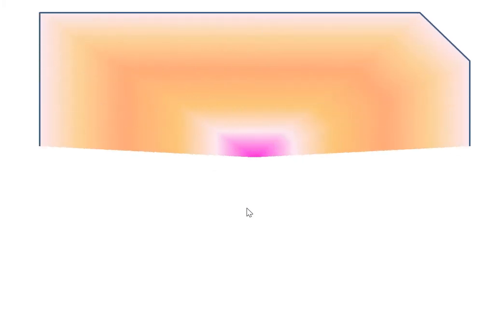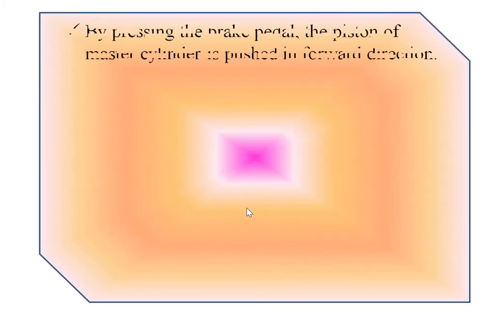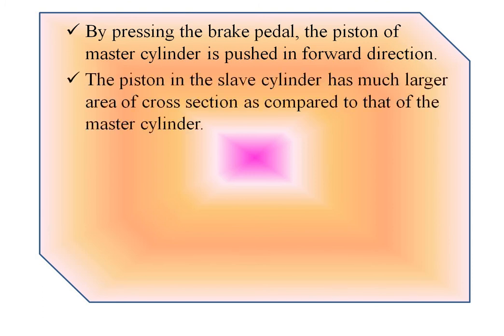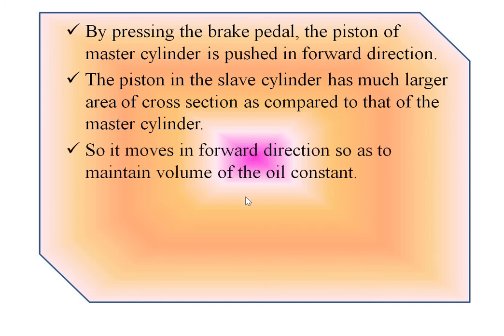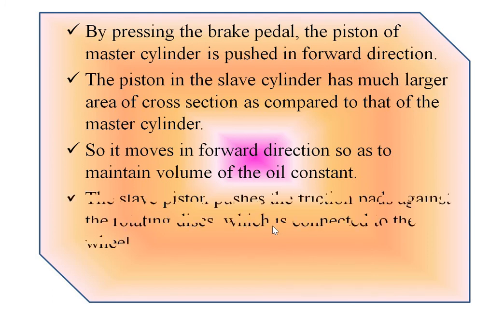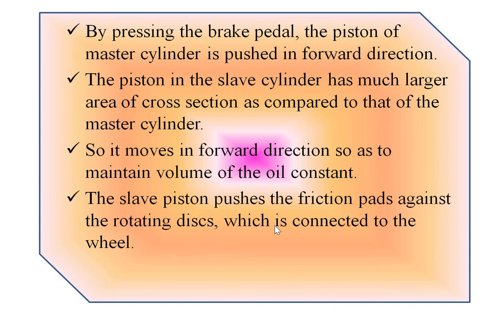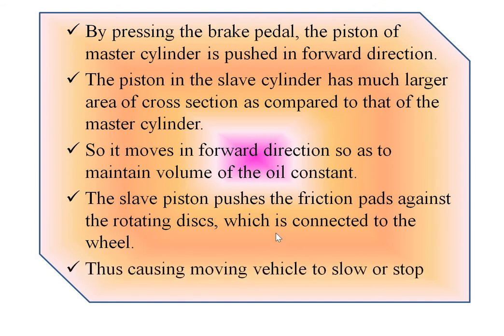So in short, for preparing your notes, note down these points once again. By pressing the brake pedal, the piston of the master cylinder is pushed in the forward direction. The piston in the slave cylinder has a much larger area of cross section as compared to that of the master cylinder, as we saw in the diagram. So it moves in the forward direction so as to maintain the volume of the oil constant. The slave piston pushes the friction pads against the rotating disc, which is connected to the wheels, thus causing the moving vehicle to slow or to stop.